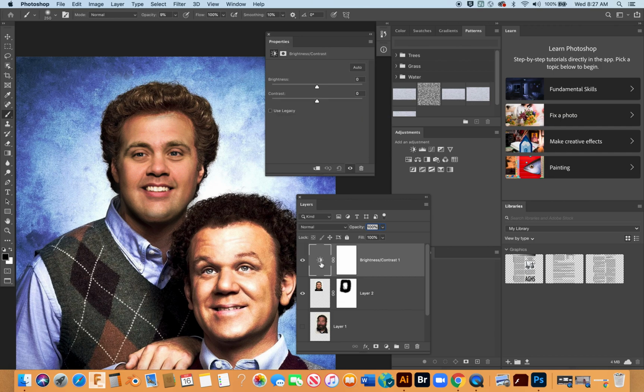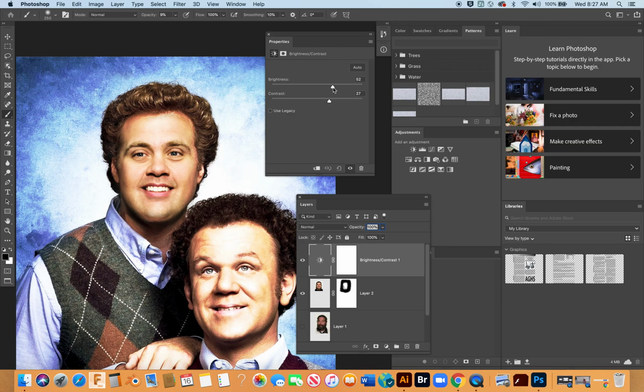And I want to take a look at the actual options. Brightness is one of them. Let's brighten him up a little bit. And notice as I do that, I'm paying attention to how it's affecting the overall scene. I want him to match. Let's bring the contrast up now a little bit. A little bit more brightness, I'm thinking. Now, notice what is happening here. Can you see how this is affecting the entire layer? We don't want that. So that's a good example of how an adjustment layer affects every layer beneath it.